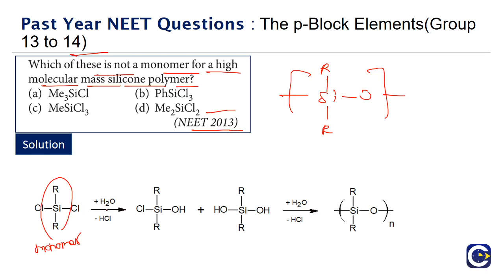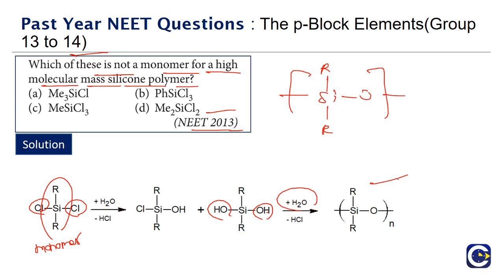If it undergoes hydrolysis, both these Cl minus will be replaced by OH, and these undergo polymerization. From this side OH will be removed, from this side H will be removed. So polymerization results in the removal of a water molecule.